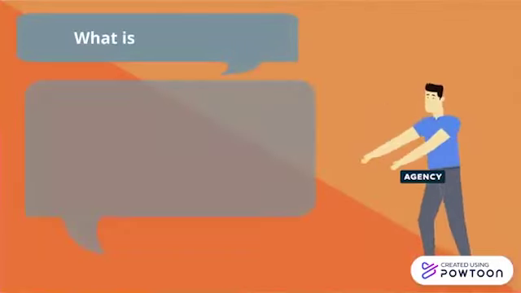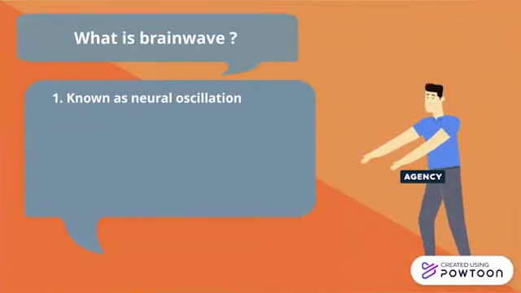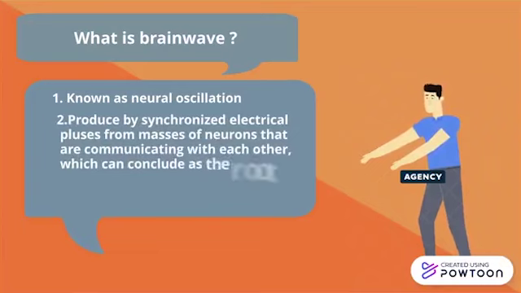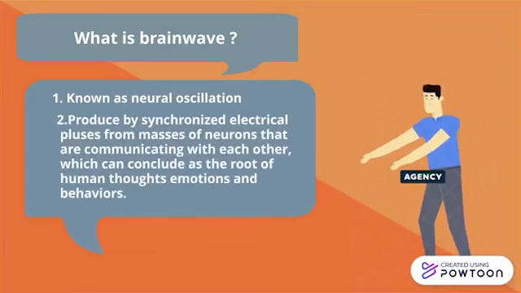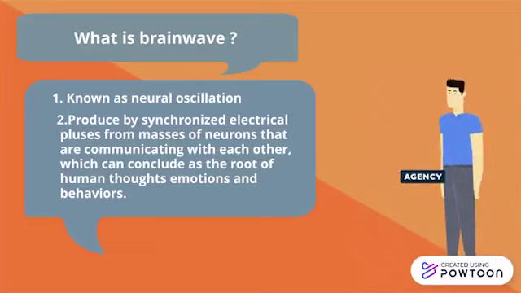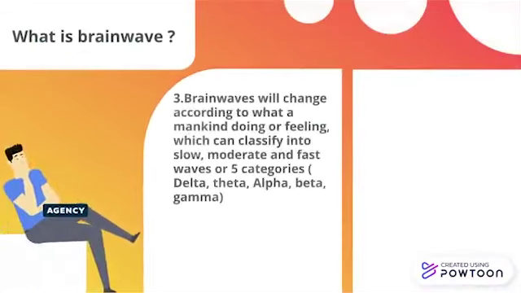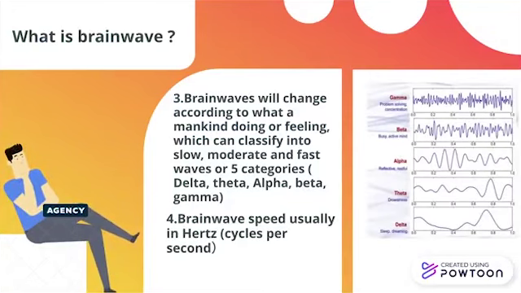So, what is brainwave? Brainwave, also known as neural oscillations, is produced by synchronized electrical pulses from a mass of neurons that are communicating with each other, which can be concluded as the root of human thoughts, emotions, and behaviors. Brainwave will change according to what a person is doing or feeling, which can be classified into slow, moderate, and fast waves, or 5 categories as shown in the picture. Brainwave is usually counted in hertz, or cycles per second.